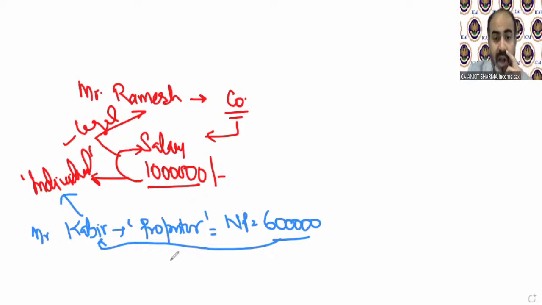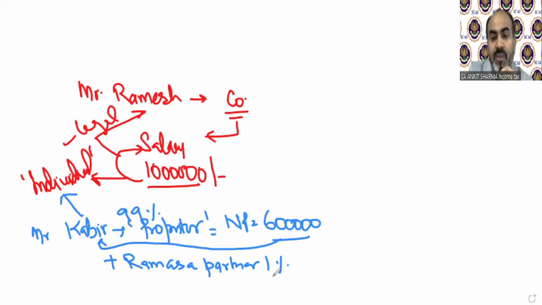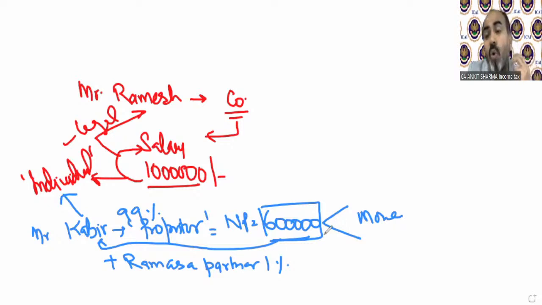Clear? Now, if Mr. Kabir includes Mr. Ram as a partner, having a 1% share in profit, so 99% is with Mr. Kabir and Ram is only a partner of 1%. But now this 6 lakh has two owners, that is, more than one. Even though the second one has 1%, the owners are two. The 6 lakh rupees has two owners.